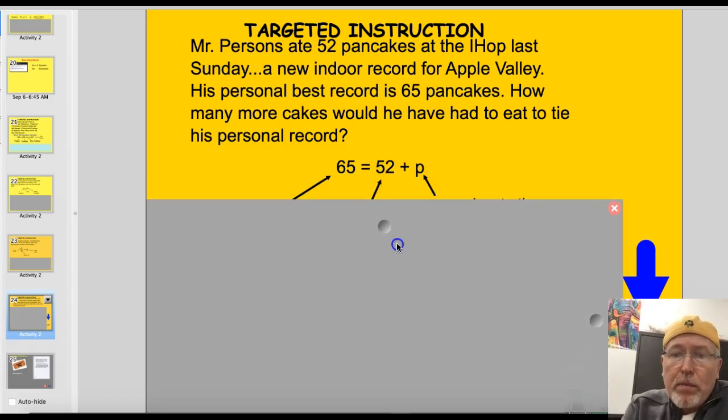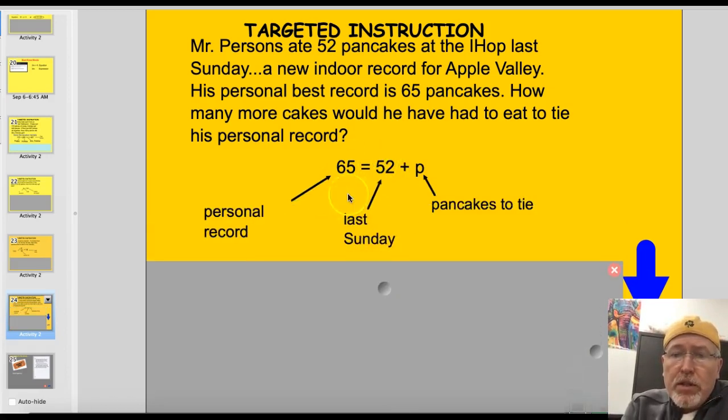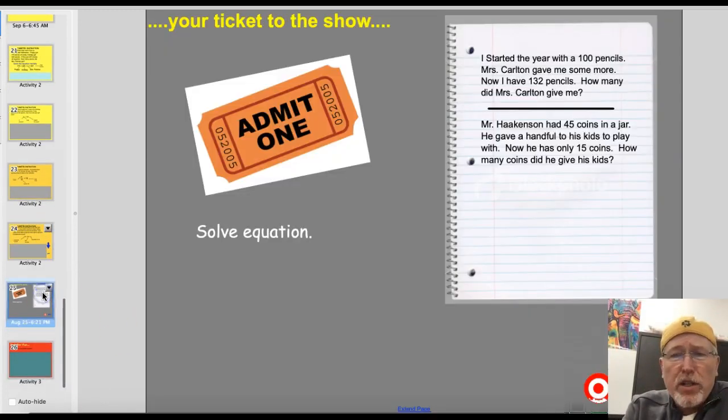All right, let's take a quick peek. Well, here's the 65. That's his personal best, and that's going to be equal to last Sunday's plus how many more pancakes to tie? Well, if I ate 10 more, it would be 62, so there's got to be 3 more after that. So 13 more pancakes to tie. The target is just that simple, folks. It's so easy. I know I can get you to do a little extra practice writing equations. Go ahead and take a look at these 2 right here.